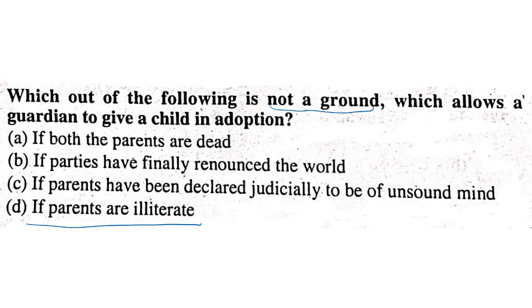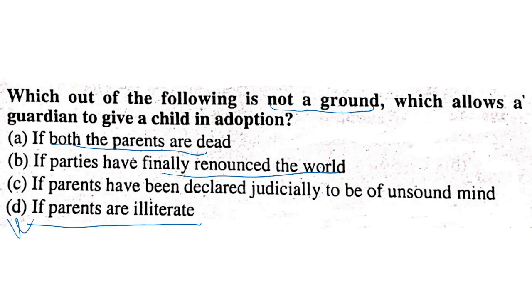If both the parents are dead, then the child can be given in adoption. If parties have finally renounced the world, this is also a ground. If both father and mother of a child are declared of unsound mind, then the child can be given in adoption. If parents are illiterate, it is not a ground.